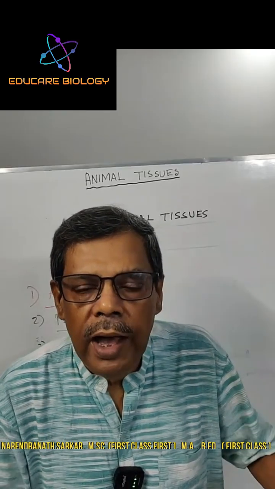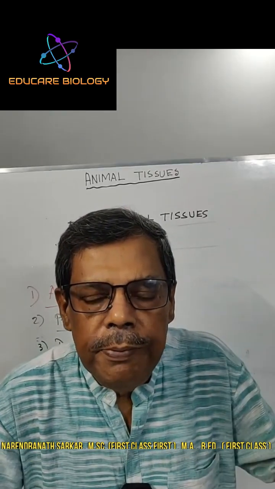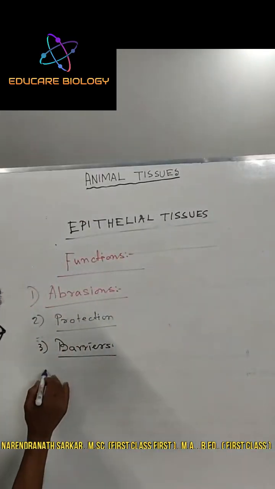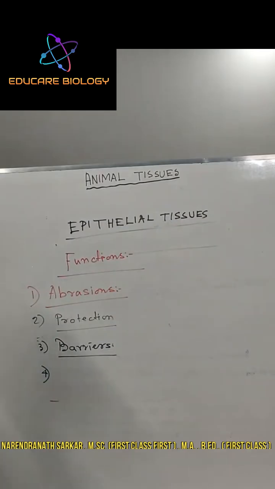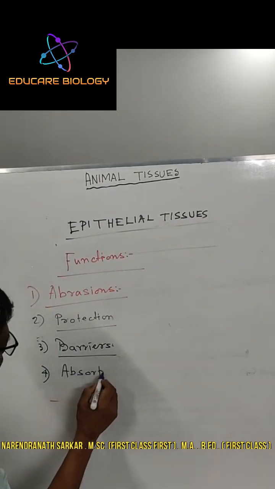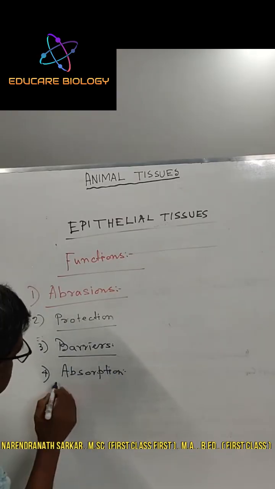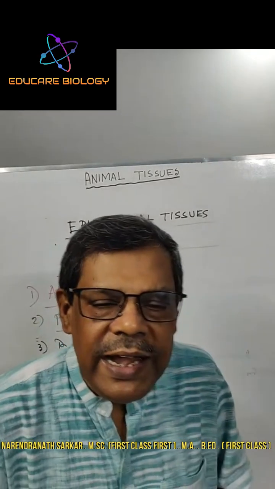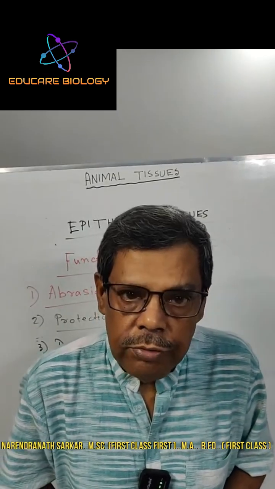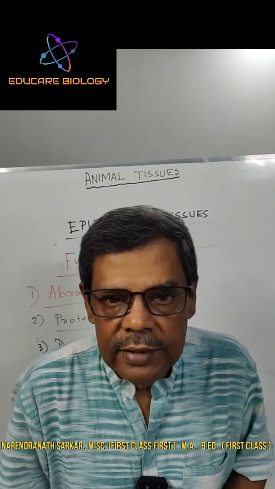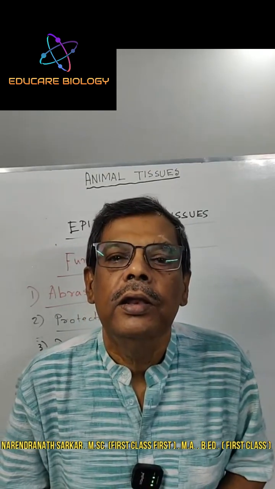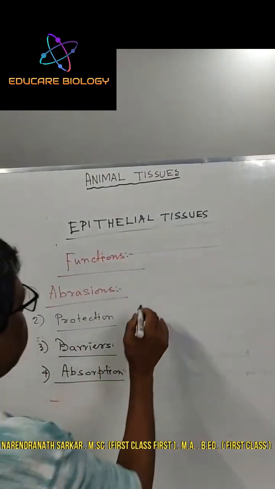It is the barrier between different tissues or organs. Number four, absorption. The lining of the intestine, which is made of epithelial tissue, absorbs materials from the alimentary canal.